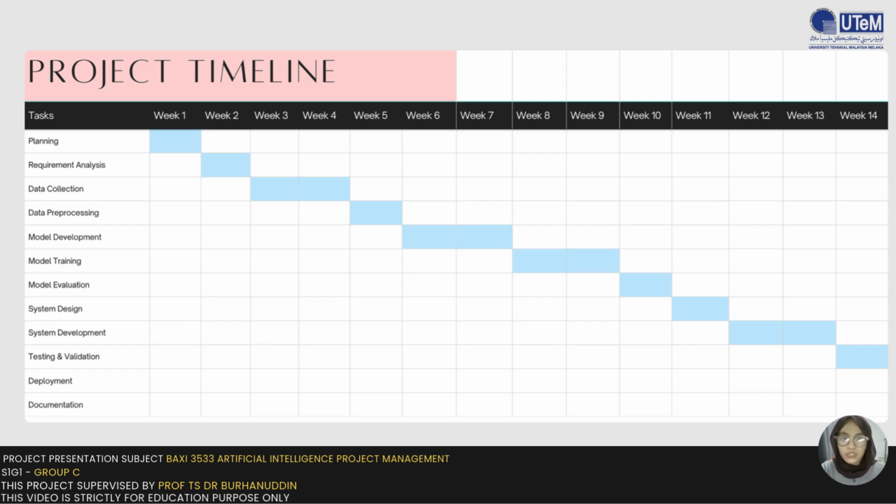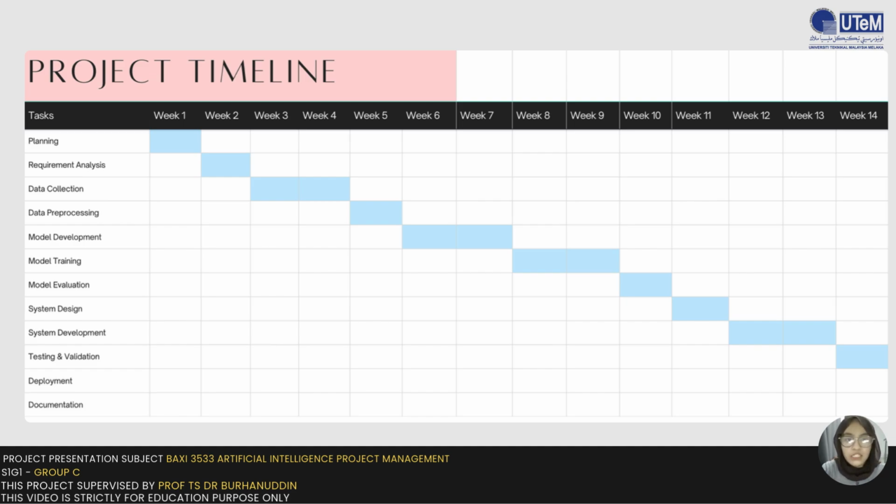This phase was important to ensure the dataset is clean, relevant, and suitable for the model development. For phase 3, which is model development and training, started from week 6 until week 9. Model development was done in week 6 and week 7, followed by model training from week 8 to week 9. During this stage, we focus on improving model performance through training and tuning.